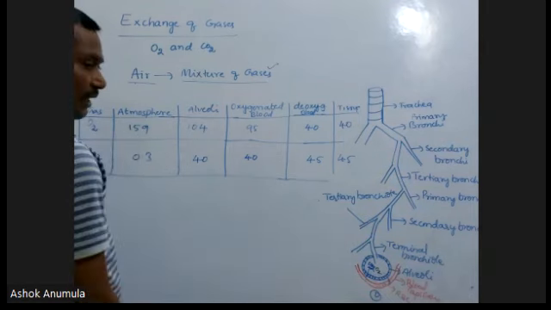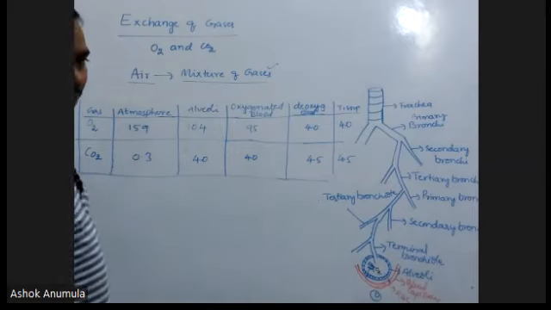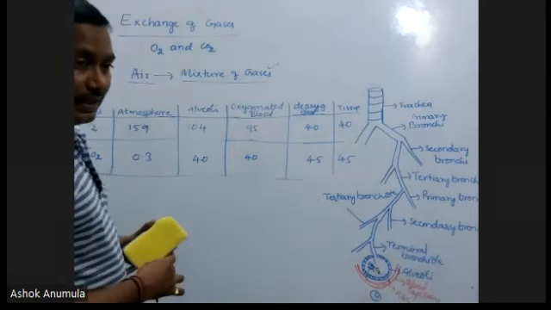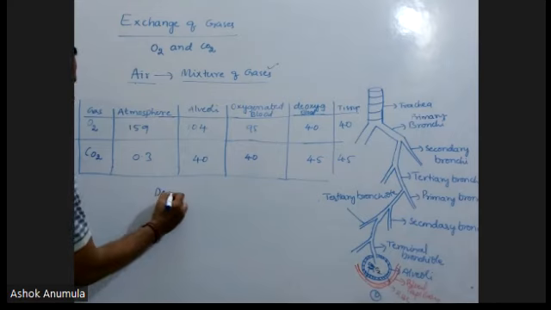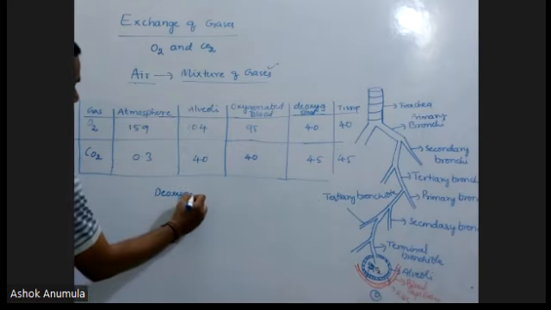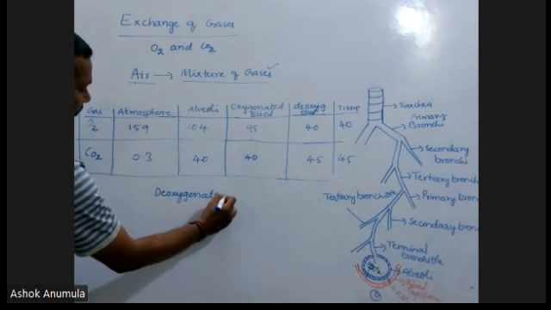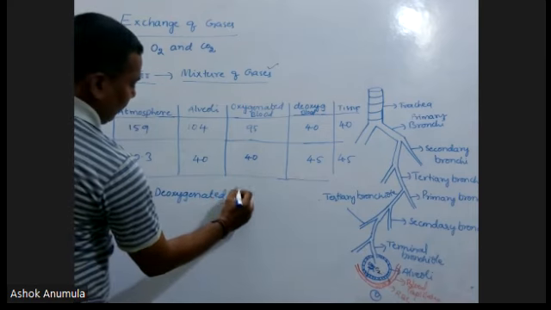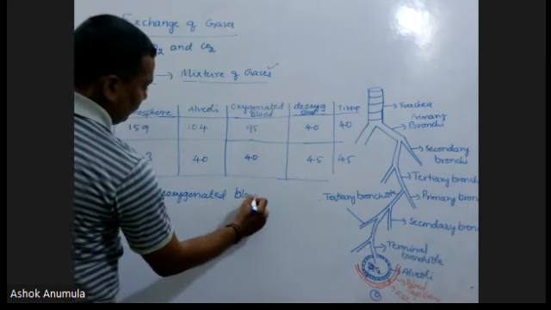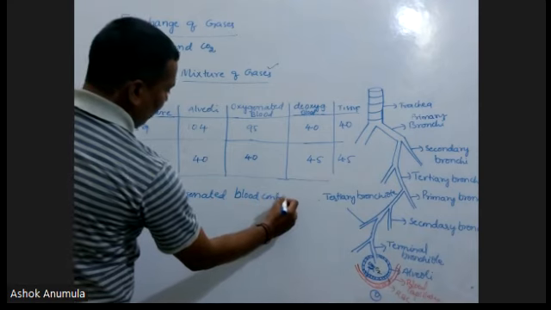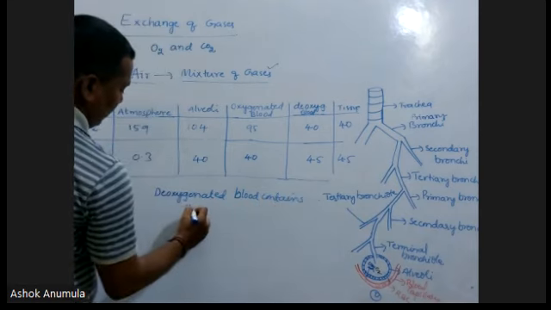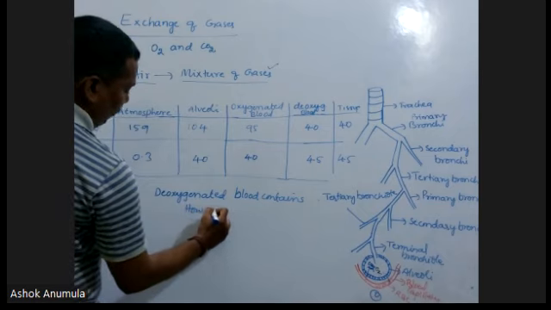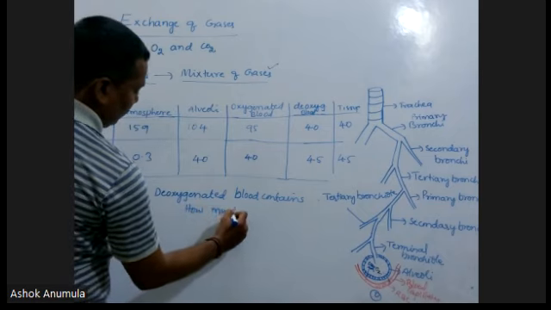This table is very most important. They will ask in the NEET like this: deoxygenated blood contains how much pressure of oxygen?